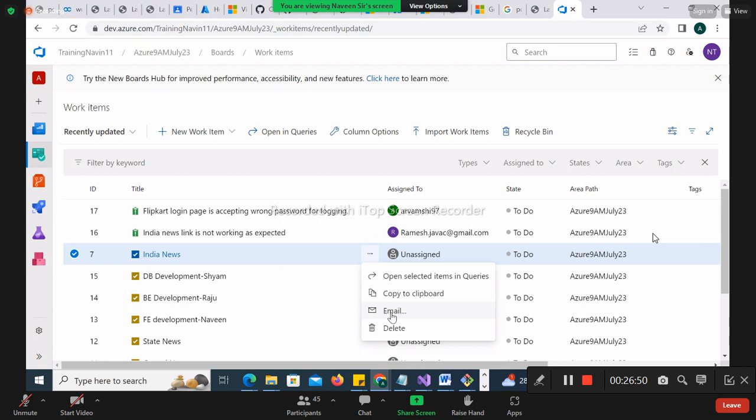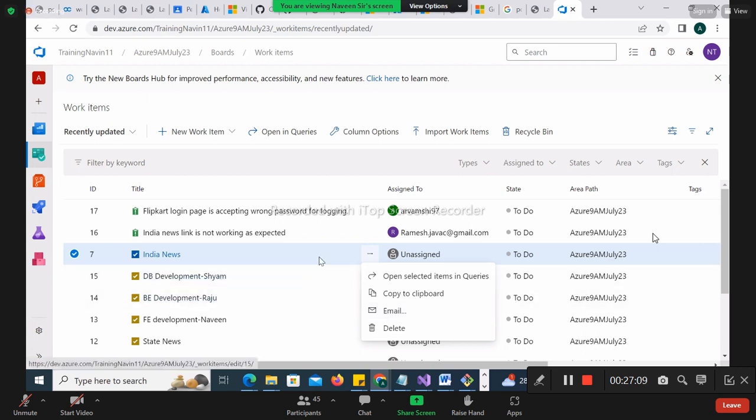That is one point. Another: if you wanted to send it to the clipboard, what is a clipboard here? Like, first time you have seen the widget, right? You want to send there, you can send it. Okay, that's fine. Now, open selected item in the queries. Queries I'll tell you a bit later. Okay, hold for some time.